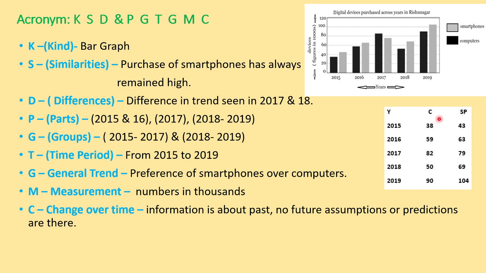So this is year, this is computers, and this is smartphone. So in 2015, how many computers are there? Here computers are slightly less than 40, so I have written 38. These are in thousands, so it is 38,000. And smartphones are slightly above 40, so about 43. So these come out to be 43,000. Similarly, in 2016 computers are slightly less than 60, so I've written 59,000. And smartphones are 63. So like this I've written for every year. This is going to help me when I write a paragraph. So now the information is ready.